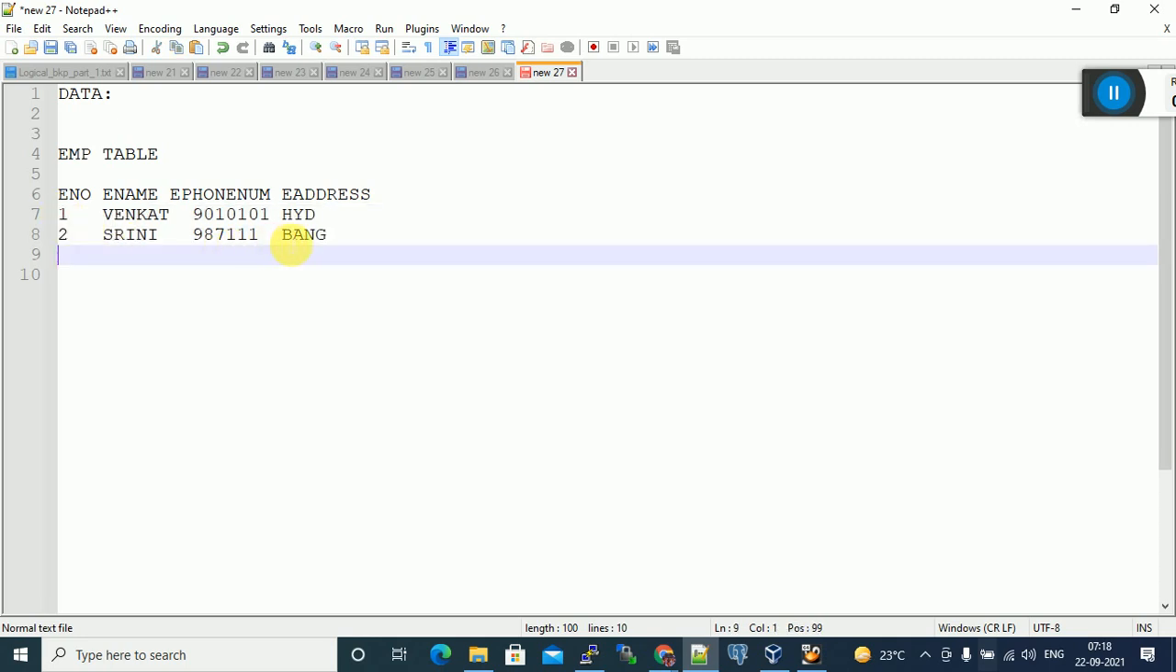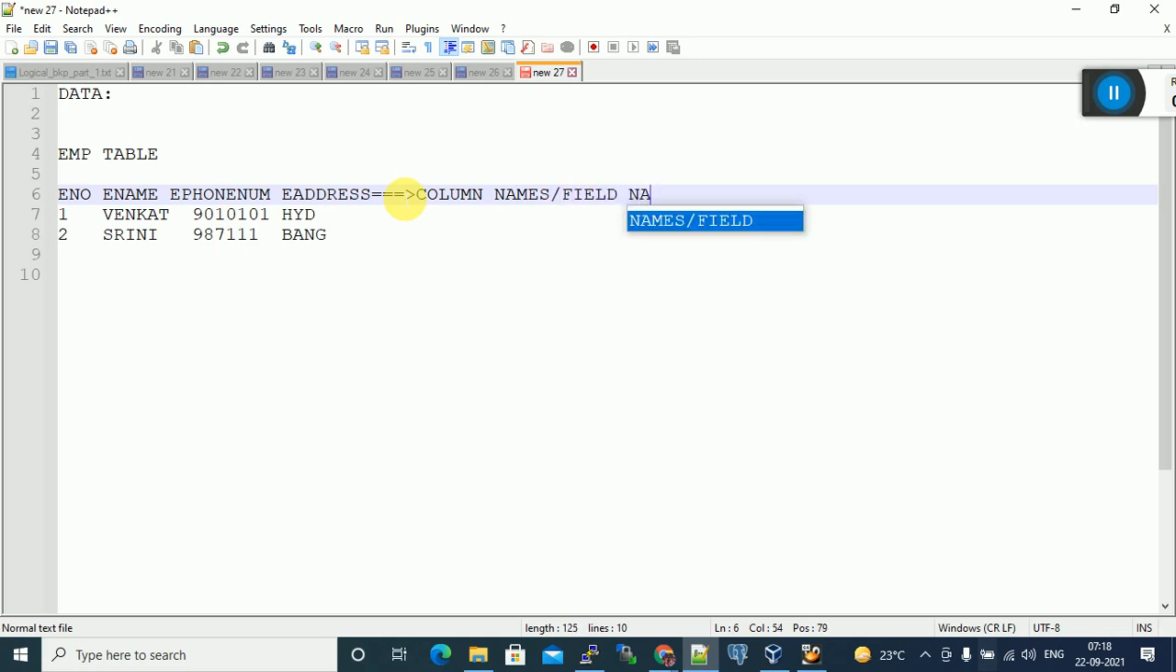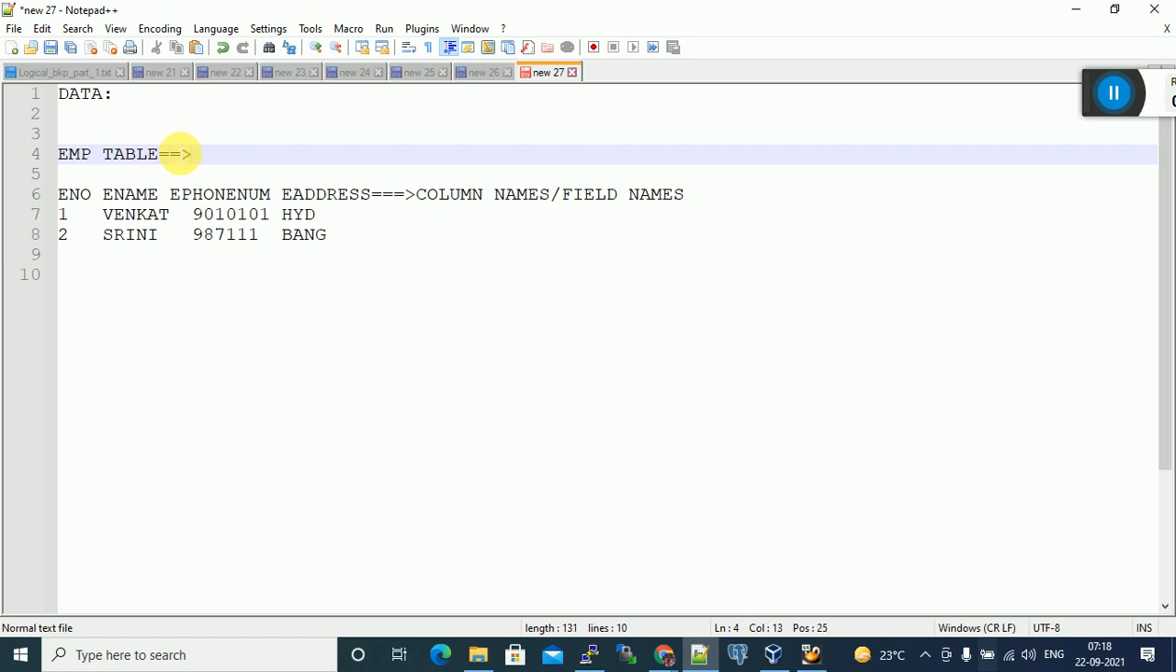What is the employee table? Employee table means the EMP table. What is the table name? EMP. These are the column names, field names. What are the columns in the employee table? Employee number is one of the columns. Employee number related data will be stored under employee number. Suppose you take a student table. In the student table, student number, student name, student phone number, student address. Like this. These are the column or field names. This is the data. This data we can store